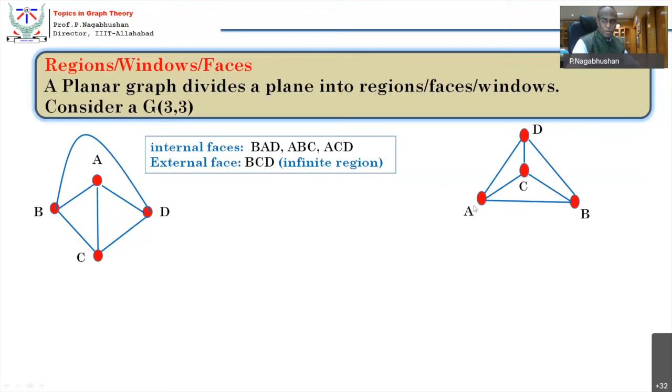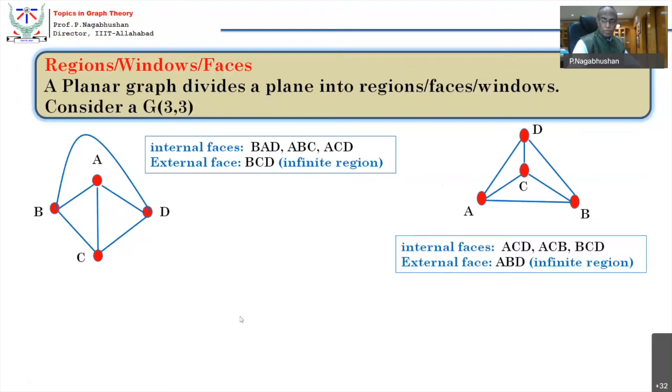All right, so you can see here ADB becomes an external face, whereas ACD is an internal face, DCB is an internal face, ACB is also an internal face, and ADB becomes an external face, which was earlier an internal face here.